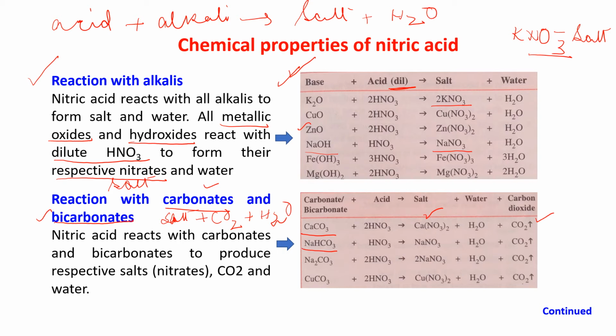Sodium bicarbonate reacting with nitric acid, again the same thing: sodium nitrate will form, H2O, and carbon dioxide gas will come out. Similarly, when it reacts with copper carbonate, it gives you copper nitrate, water and CO2. Am I clear? So when nitric acid reacts with alkali, it gives you salt and water. When nitric acid reacts with carbonates or bicarbonates, it will give you salt plus water plus carbon dioxide. Like this only you have to study.